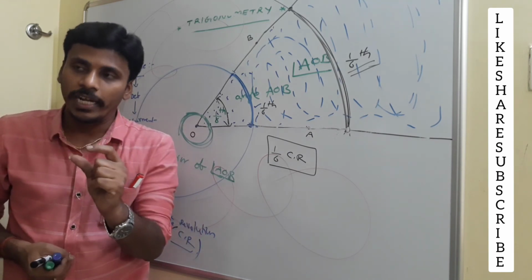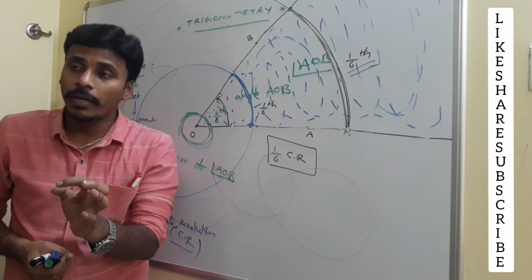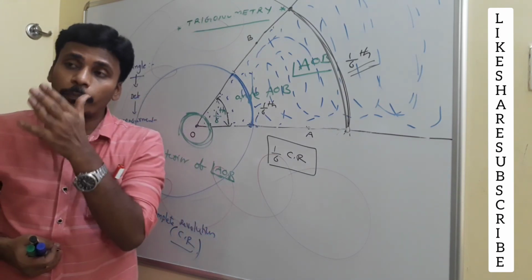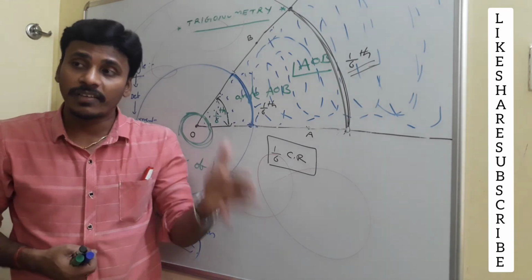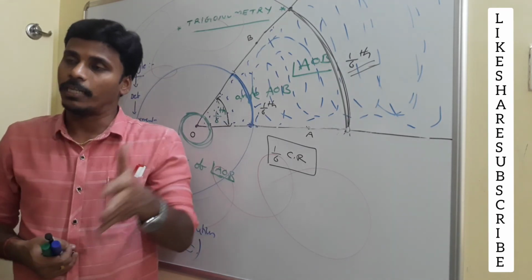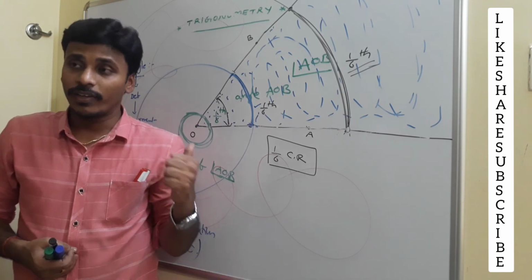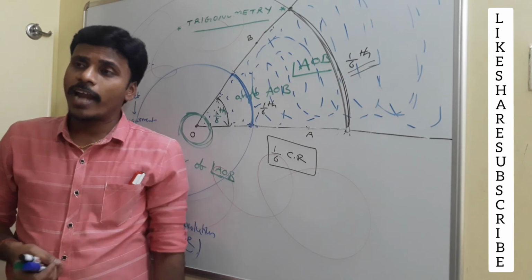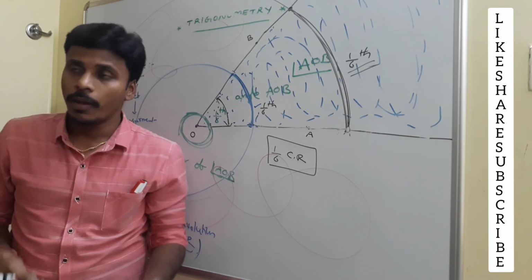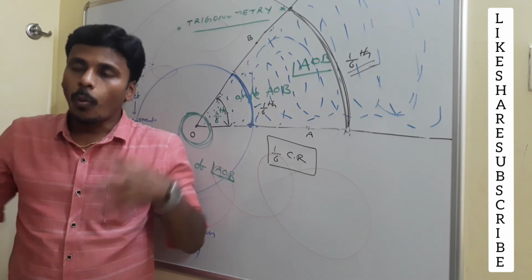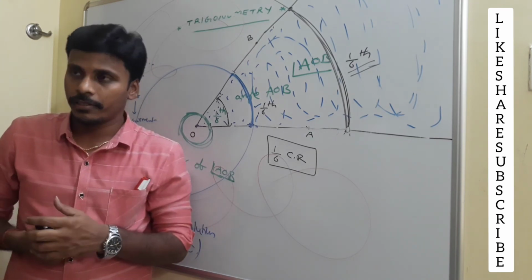And that fixed quantity, if it is 1 by 6, then our angle is 1 by 6 of the complete rotation. If that constant ratio is 13 by 17, then 13 by 17 times the complete rotation is the measurement of the angle, right? Once again, I will repeat. This is all theoretical discussion. At the end, to solve problems we need some formulas, but while developing those formulae, we need some theoretical idea in our minds.